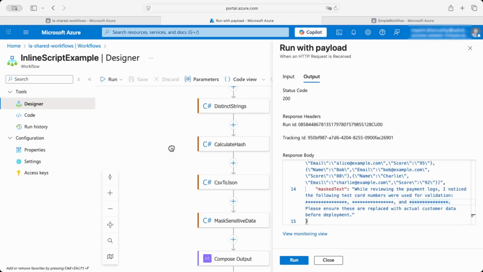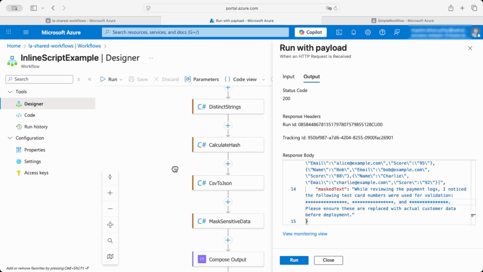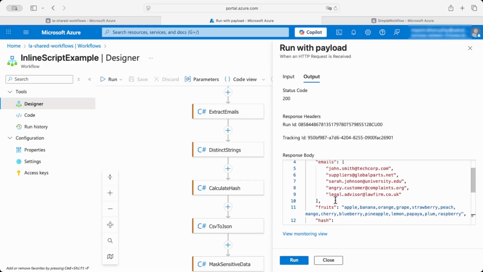This is just an example of what you can do with inline code actions in your workflows and how it will simplify your implementation. Because to implement this logic using standard Logic App actions, your workflow will look much more complex. Or otherwise, you will have to use an Azure Function to implement some piece of logic. Here you balance between the complexity of the logic and the simplicity of the implementation.